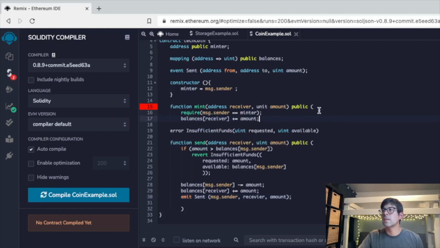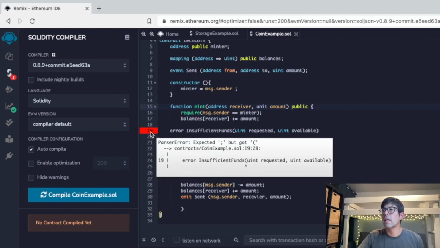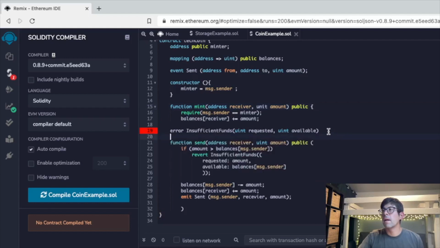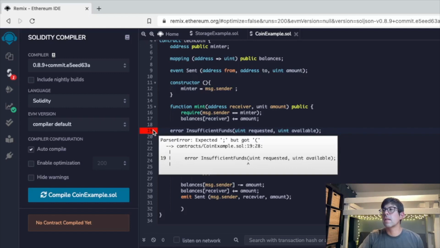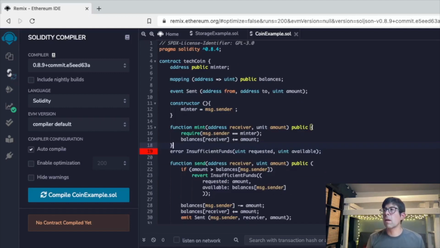Oops. It's because I did the wrong type of bracket. That's why. I forgot a semicolon. That's good. What else did I do wrong here? Okay, I think what I missed here is that curly bracket.